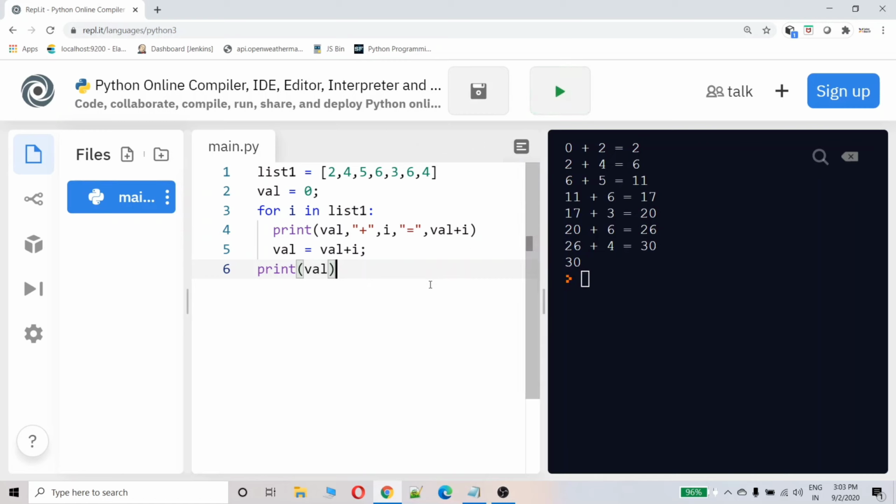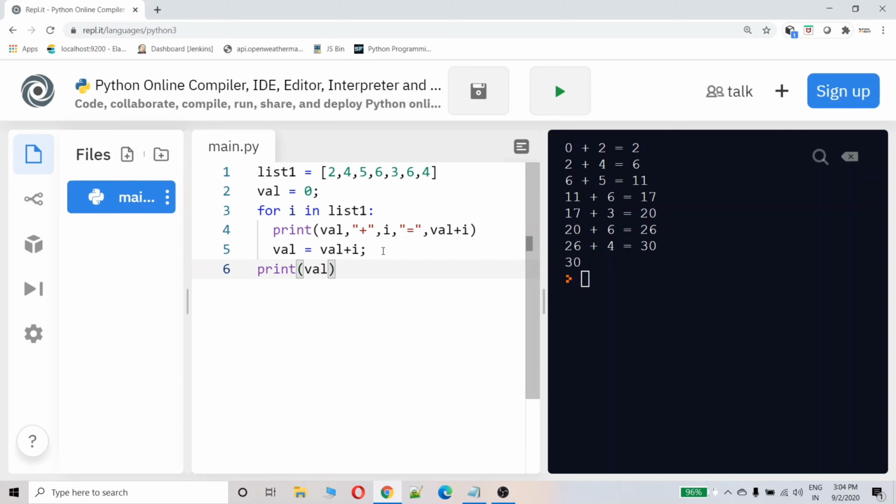This is the way you can check the value of each variable during the iteration. During each iteration, what is the value of val? During the first iteration, as the value is initialized to 0, it is printing the value 0, and the value of i in the first iteration is 2. Likewise, in each iteration you can use the print function to print the values.